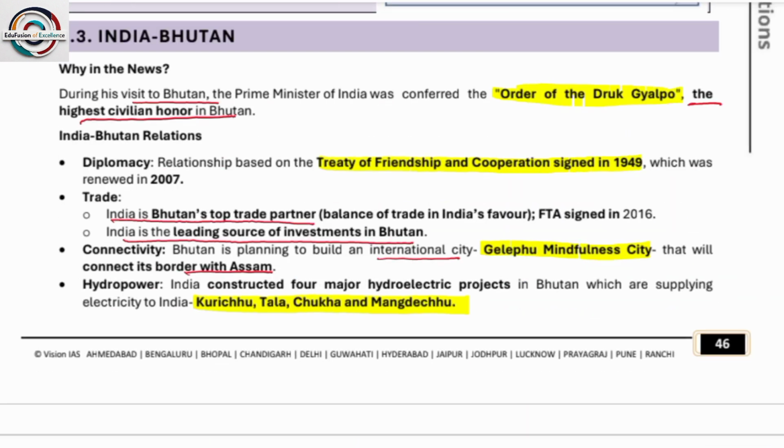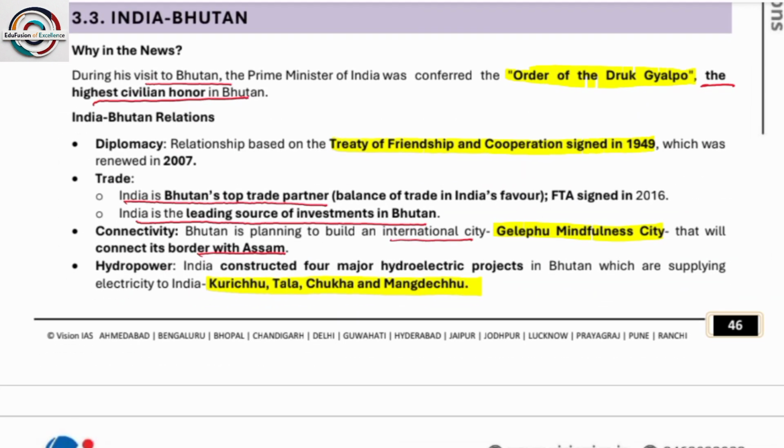These all rivers also flow through and form the Ganga Basin. Yes or no? Next, India Bhutan. During his visit to Bhutan, the Prime Minister of India was conferred the Order of the Druk Gyalpo, the highest civilian honor in Bhutan. Okay, so please remember Order of the Druk Gyalpo. Next, India Bhutan relationship is based on the Treaty of Friendship and Cooperation signed in 1949, which was renewed in 2007. Trade, India is Bhutan's top trade partner, and a foreign trade agreement was signed in 2016. India is also a leading source of investment in Bhutan.